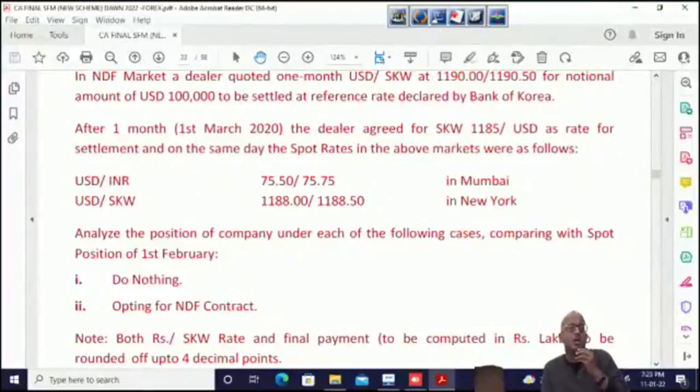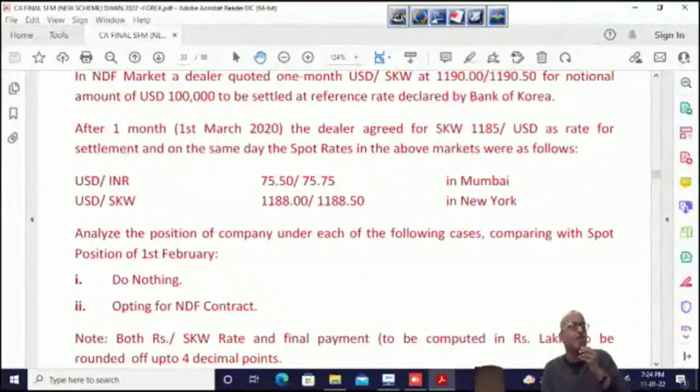What is it? 1190 million divided by 1185. Please tell me in open form.